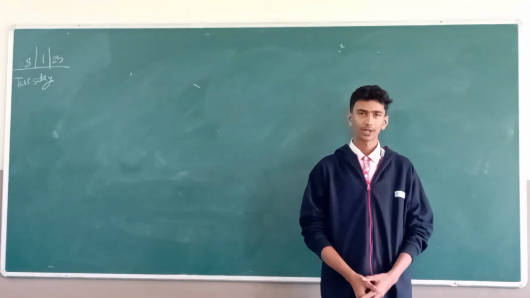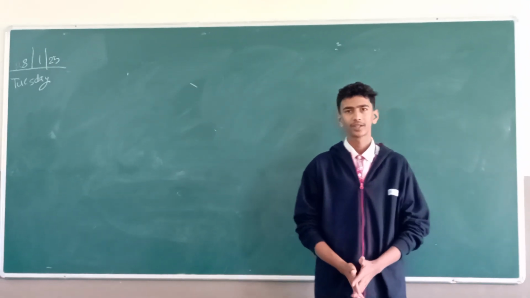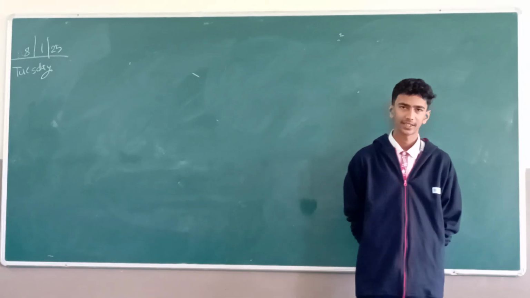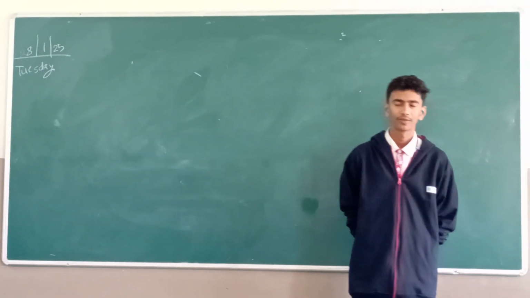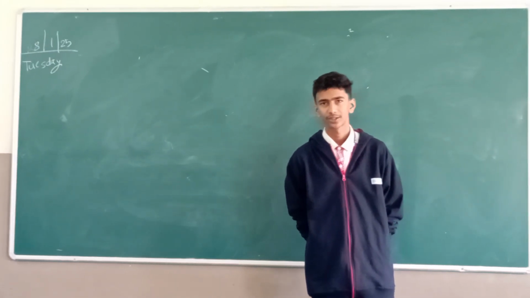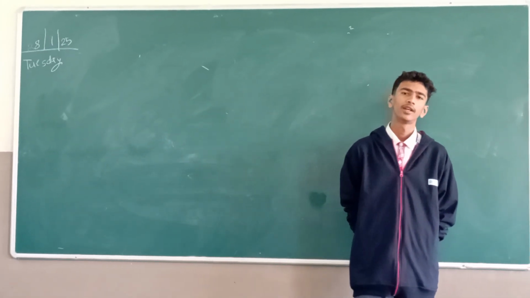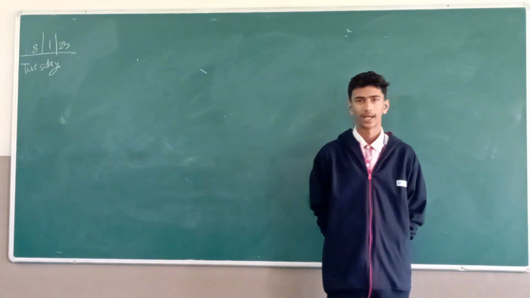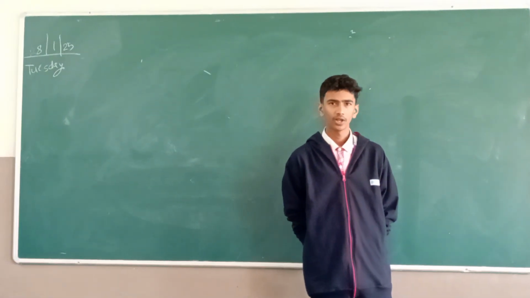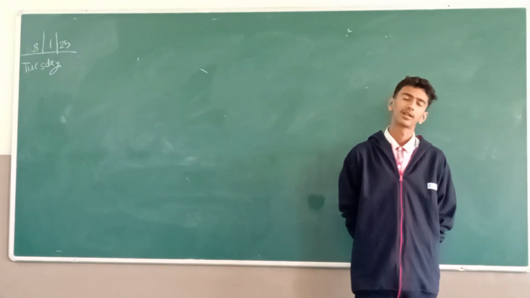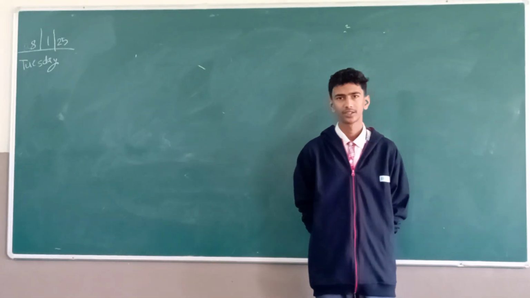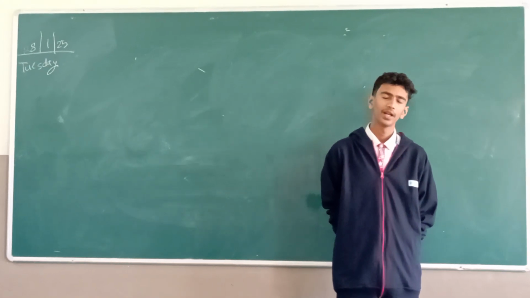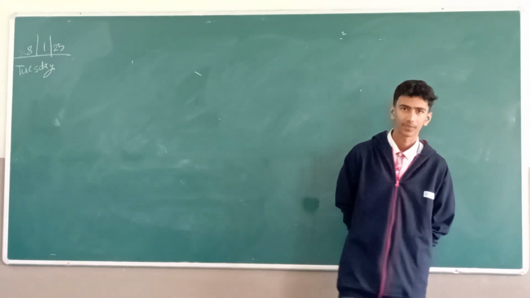Neutral salt. The salt which is formed by complete neutralization of strong acid and strong base is known as neutral salt. Example, KCl. Acid salt. The salt which is formed by incomplete neutralization of acid with the base is called acid salt. Example, Na2HPO4. Base salt. The salt which is formed by incomplete neutralization of base with the acid is known as base salt. Example, Ca(OH)Br.